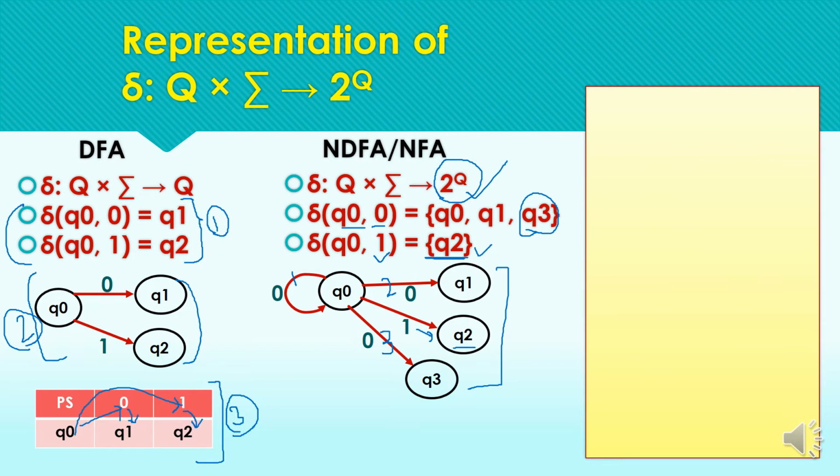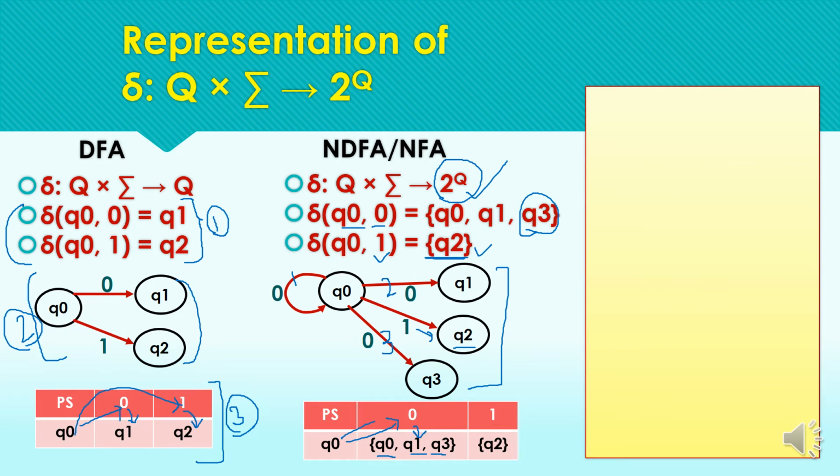So this information can also be represented in the form of a transition table: from the present state Q0 on reading the input symbol 0, we get a set comprising states Q0, Q1 and Q3. So we have to write all the states in the form of a set as the resulting set of the mapping of a state and the input symbol.